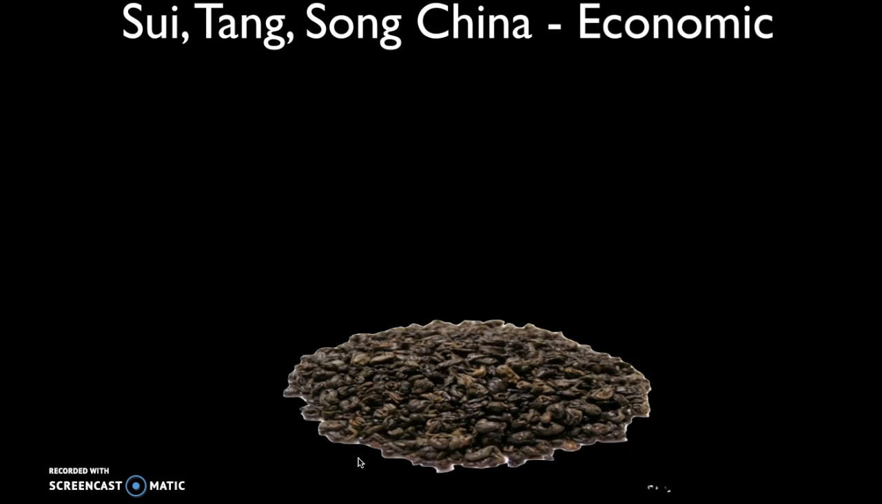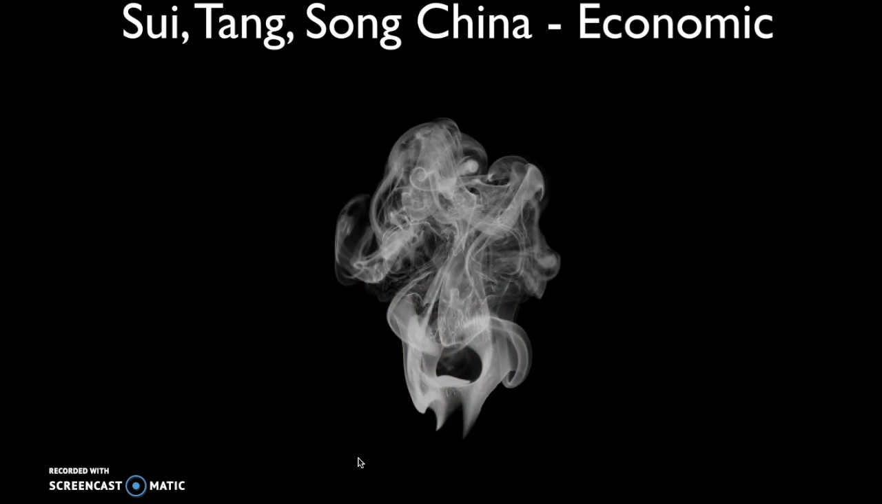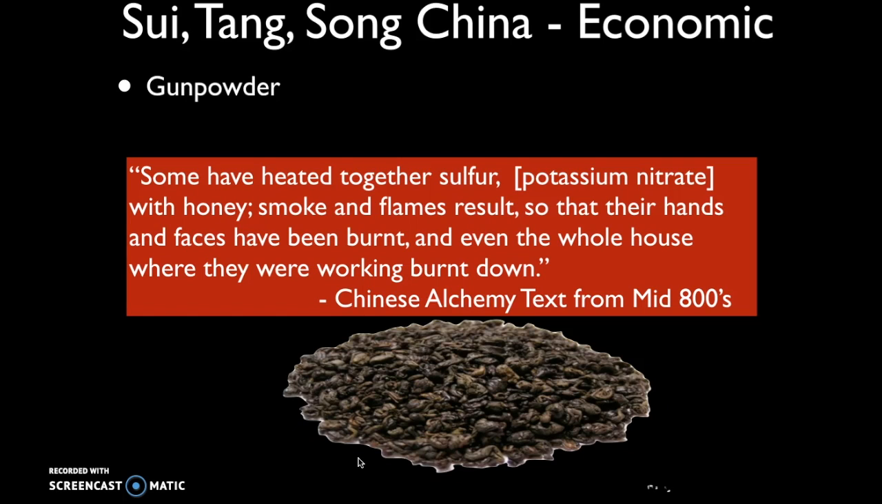Another innovation during this time period that the Chinese actually stumbled upon was gunpowder. These Chinese alchemists were messing with different chemicals, and they were heating together sulfur with honey, and they found that smoke and flames resulted, so that their hands and faces have been burnt, and even their whole house where they were working was burnt down. That's from a Chinese alchemist's text.